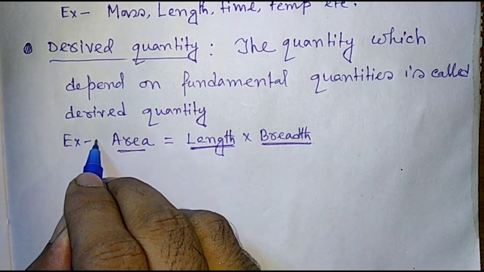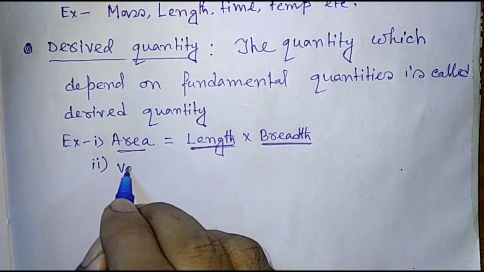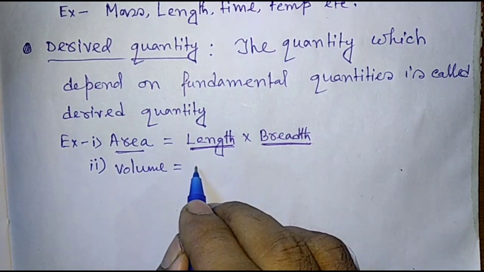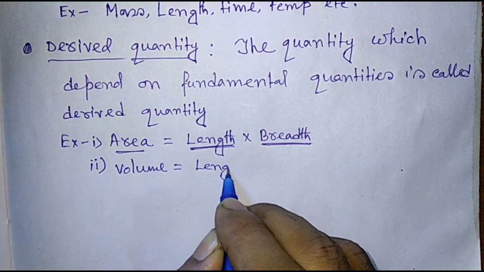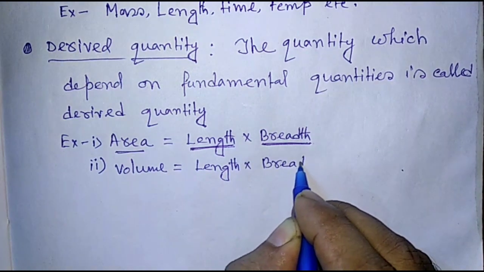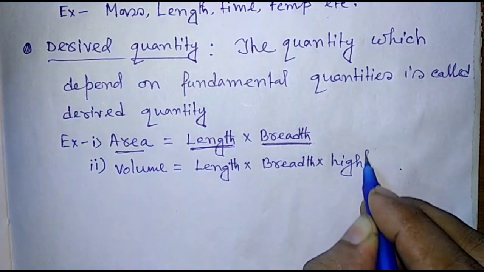Now if we take a second example, volume. This is length into breadth into height.